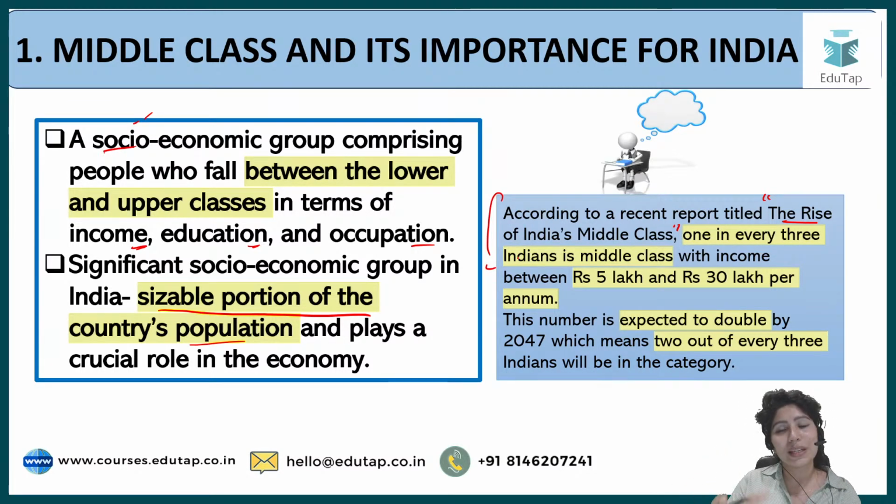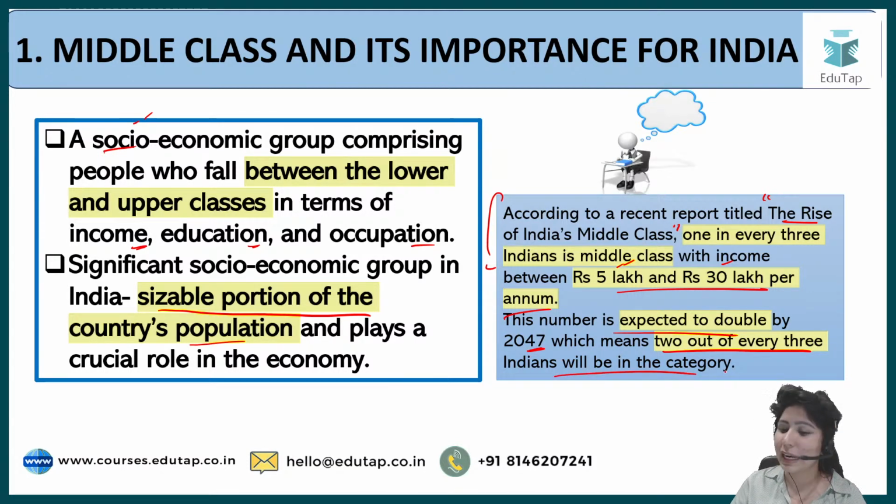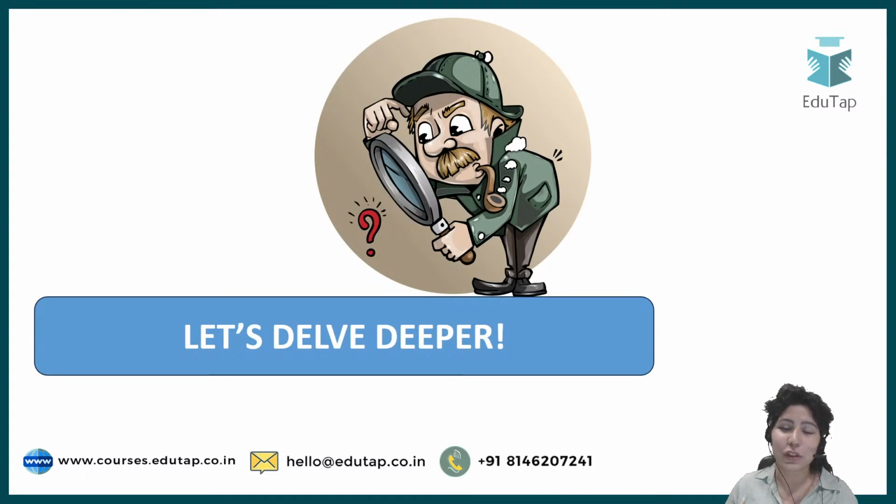What is the income that a middle class household has? Between 5 lakh to 30 lakh per annum. It could be exactly 30 lakh also, it could be 5 lakh also, for the entire family, and the number of people falling in the middle class is expected to double by 2047, which means 2 out of every 3 Indians will be in this category. That's very important data. Please quote this in your answers that you send to us, and also in the phase 2 examination, which we are very sure you will be taking in your next attempt.